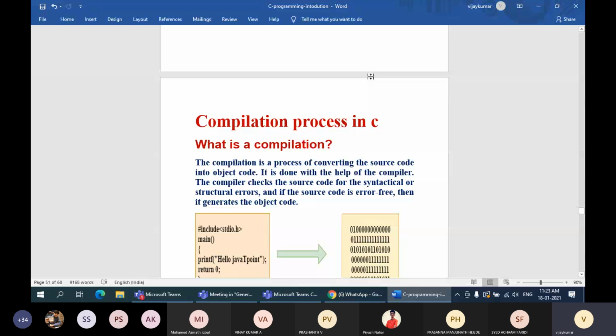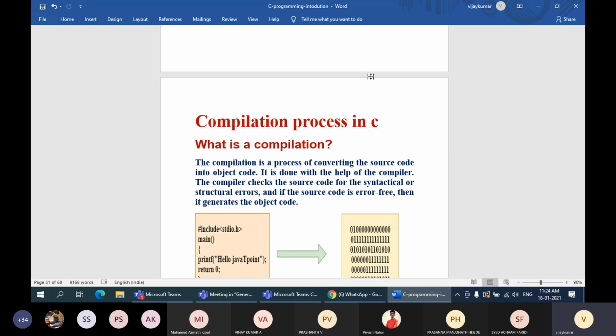This compilation process is basically a four-step process. As I explained, compilation is a process of converting source code into object code. That object code is nothing but your machine code, so machine code is otherwise called object code. See, you are going to use some software to write a C program, as I said, Turbo C. Turbo C is the software which you use to write a C program.